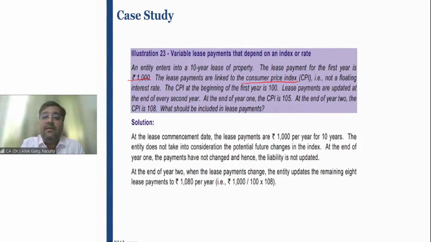The CPI, consumer price index, at the beginning of the first year is 100. Lease payments are updated at the end of every second year, and lease payments are increased at the end of every second year. At the end of year 1, the CPI is 105. At the end of year 2, the CPI is 108. Right? So what should be included in the lease payment? In that case, it depends on an index. So what will be your in-substance variable lease payment which has to be included in the future lease payment? 1,000 rupees will be increased by 108 divided by 100.